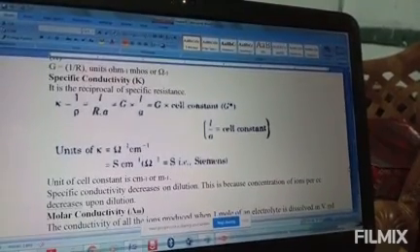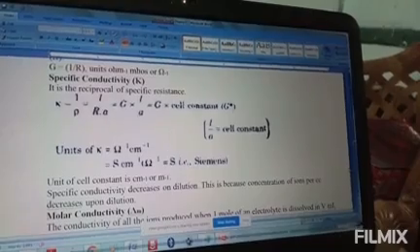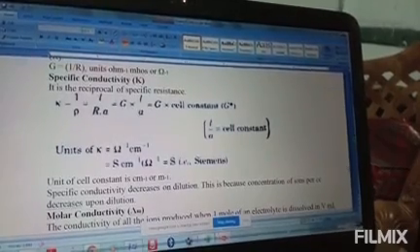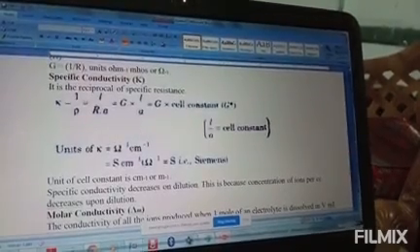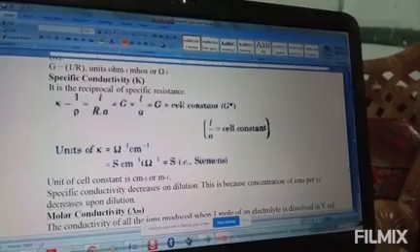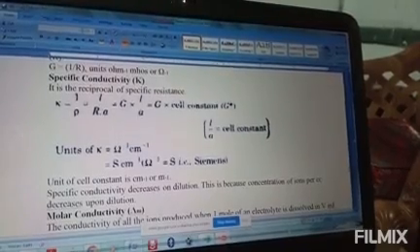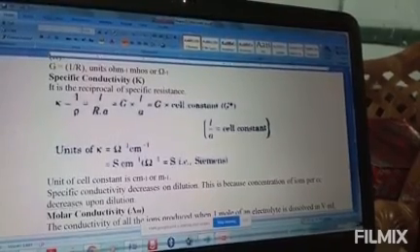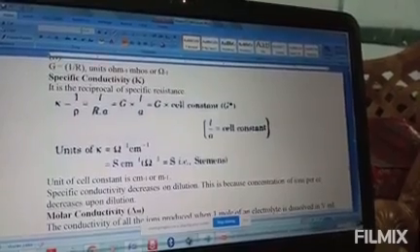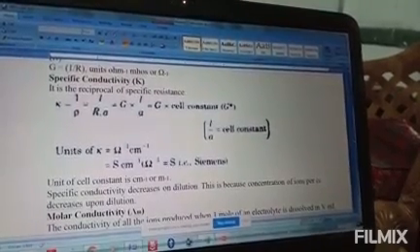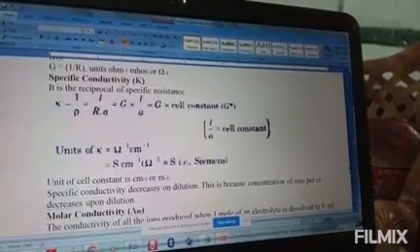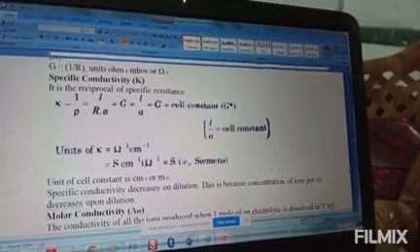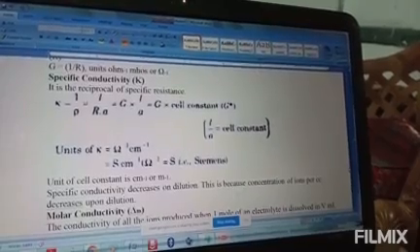Suppose there is a conductor, and you heat it. Whether the conductivity increases or decreases? It should decrease. Why?